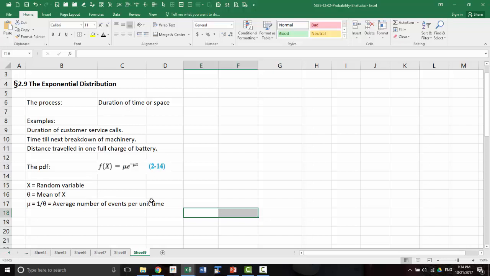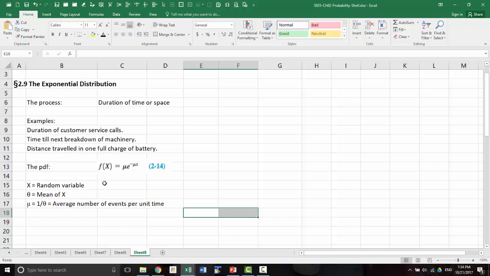So if x is duration of customer service calls, then theta is the average duration of customer service call. Now if you take a reciprocal of theta, 1 over theta would be the average number of events per unit time. And this will be like lambda in Poisson distribution. So you need to have this, so then you substitute mu in here, and you get the probability density function,